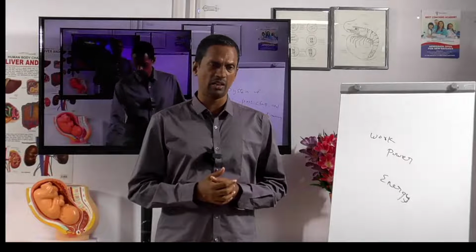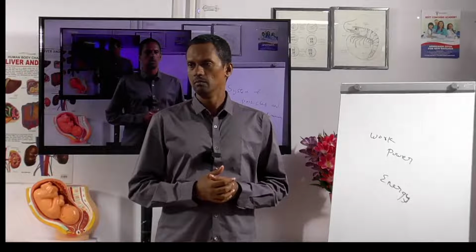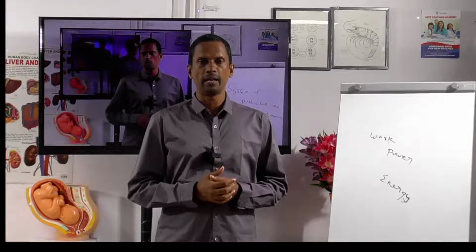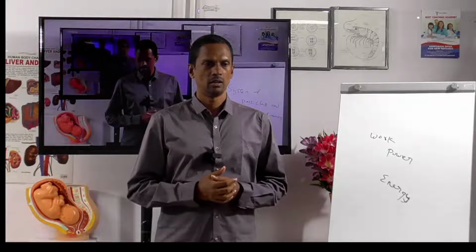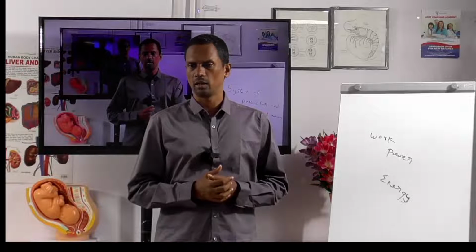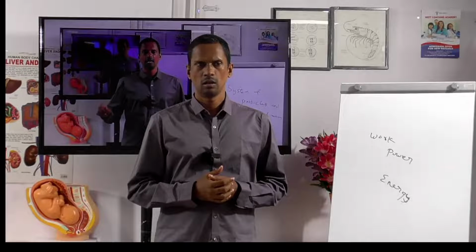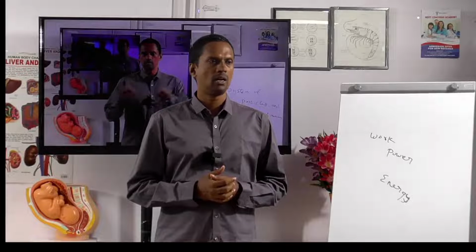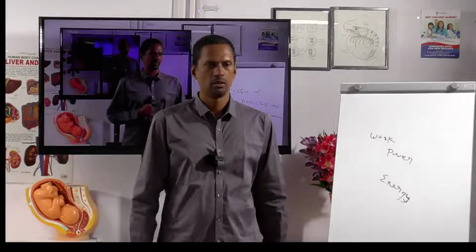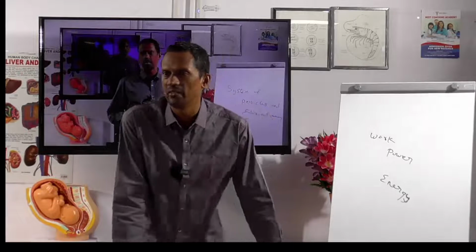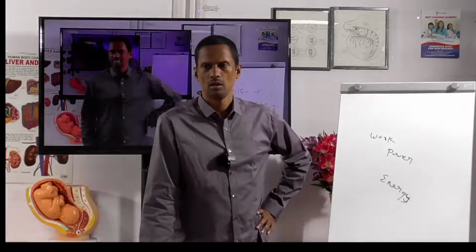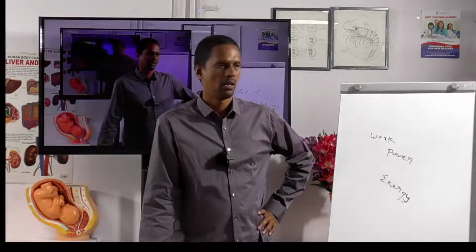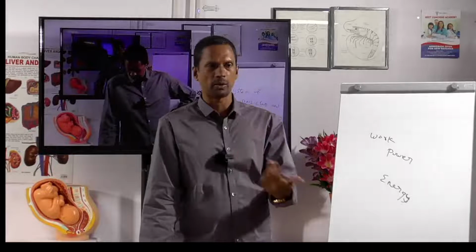What is the value of gravity? 9.8 meter per second square.